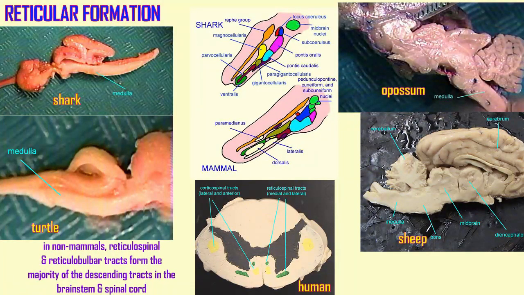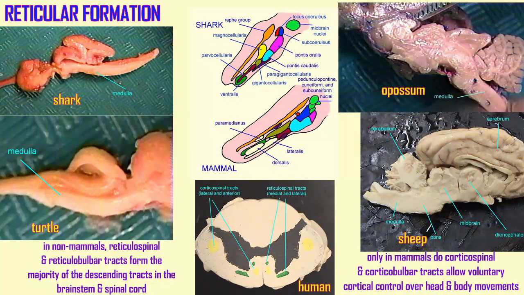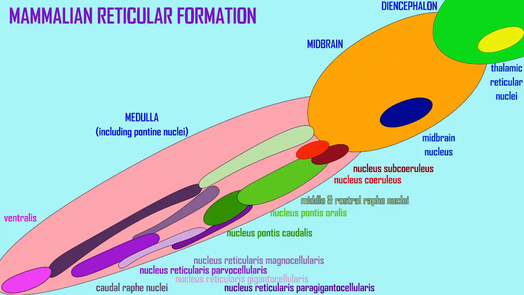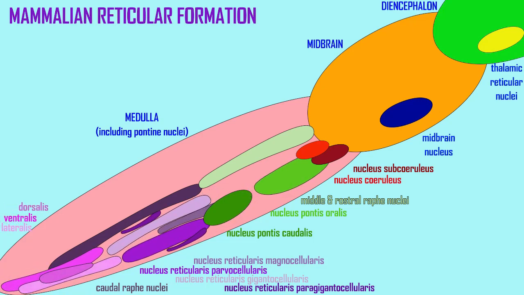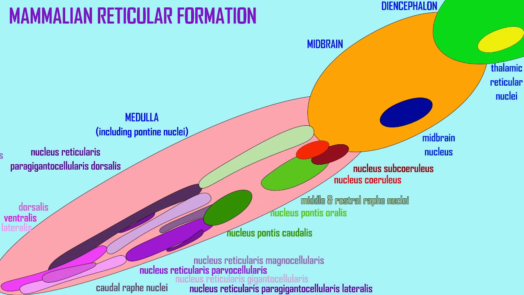There are a number of points in evolutionary lineages in which the reticular formation increases in complexity, such as the evolution of arms and legs in early tetrapods, and the evolution of birds leads to a more complex reticular formation than found in crocodilians. Another major advance in the complexity of the reticular formation occurred in the evolution of mammals.